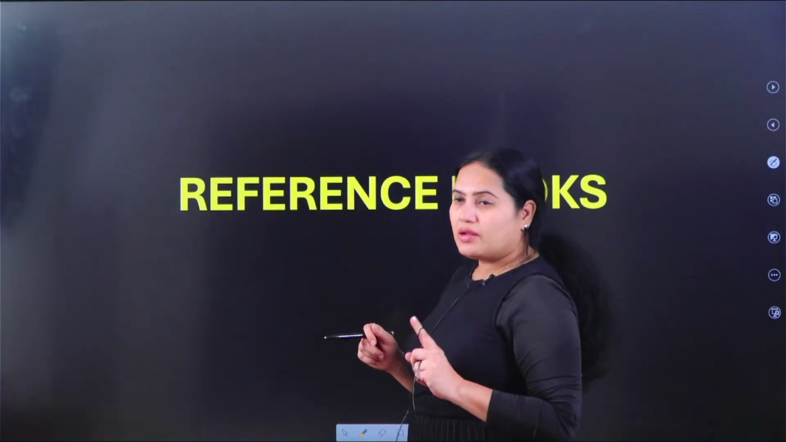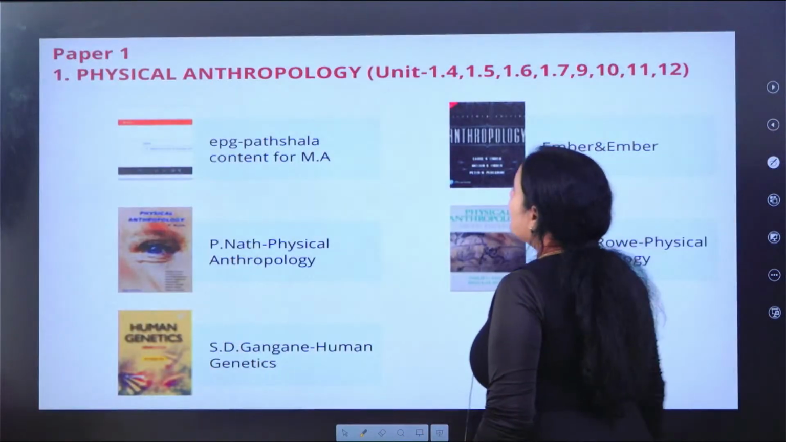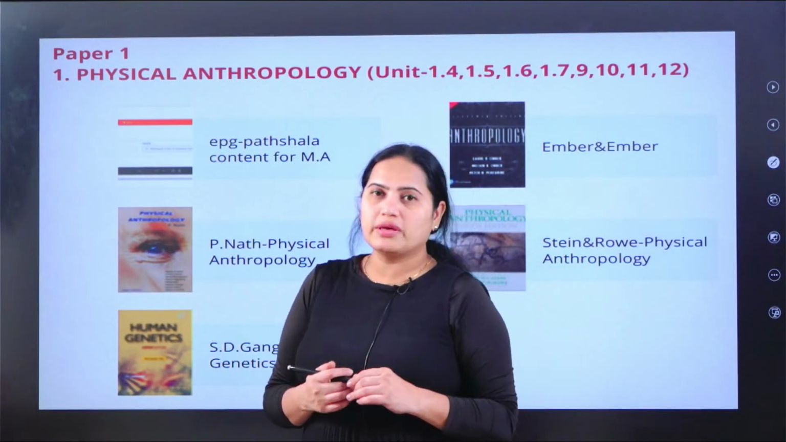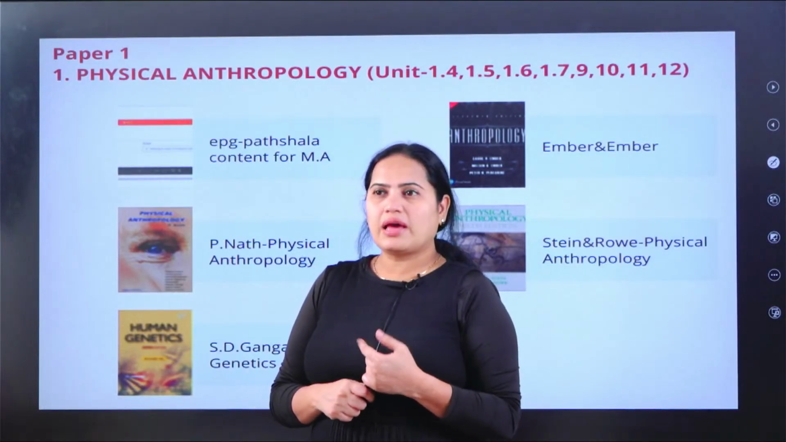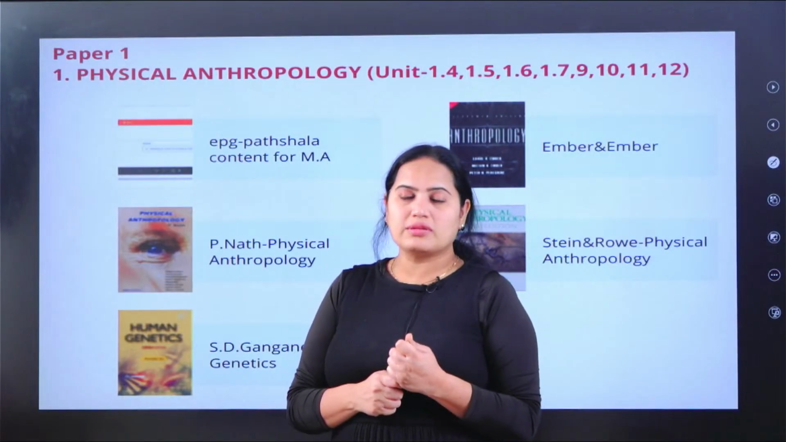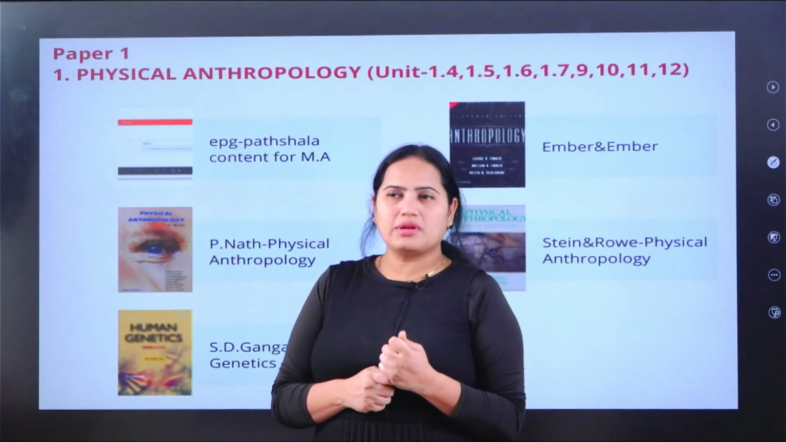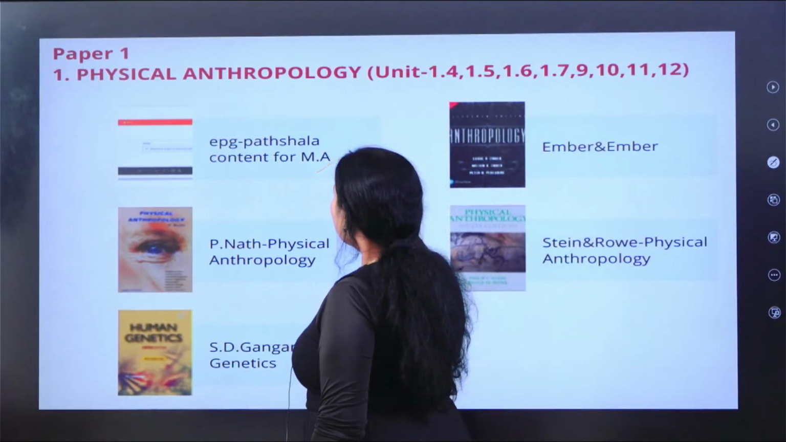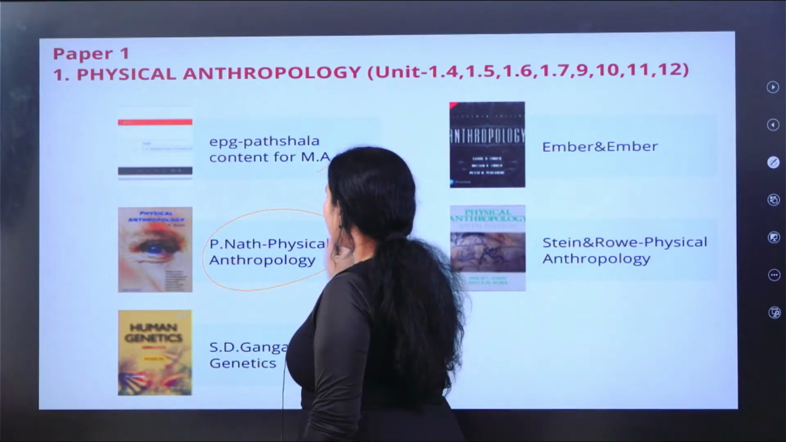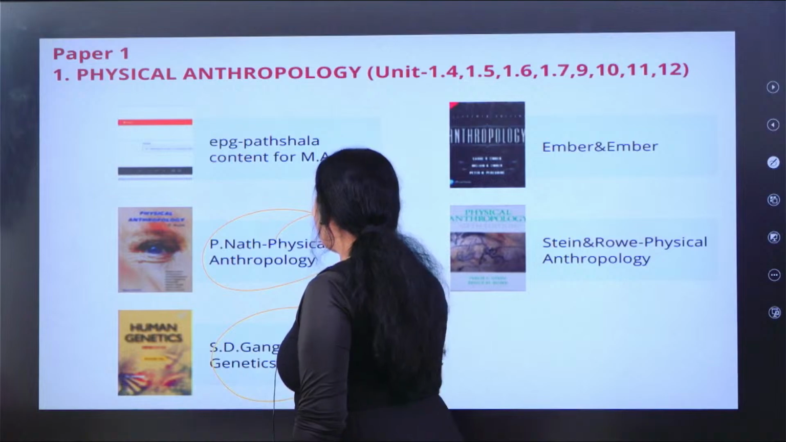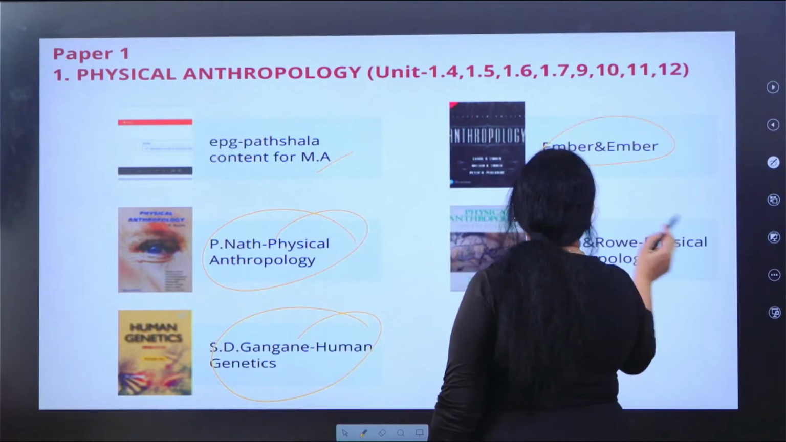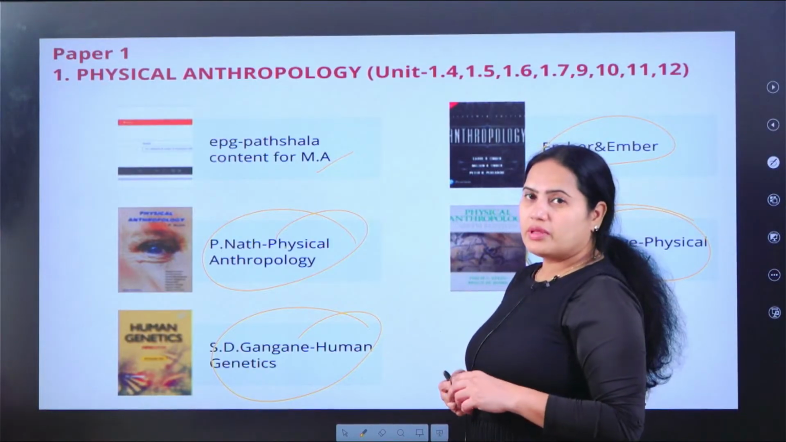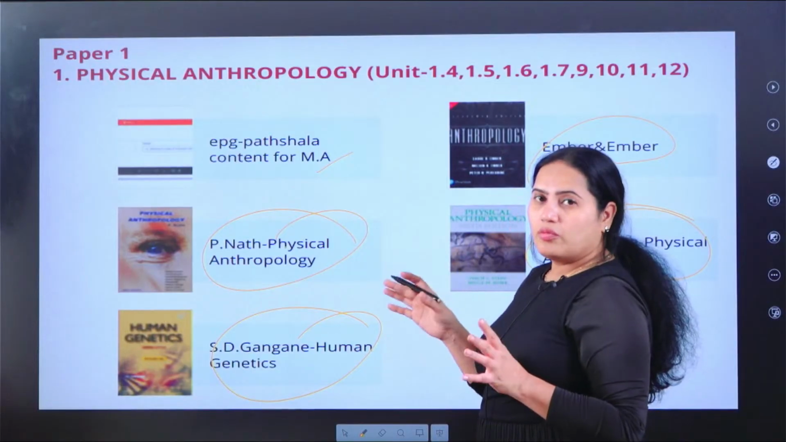Now let us understand the reference books for anthropology. I have mentioned physical anthropology in the first case, क्योंकि majority of the students fear this physical anthropology. ऐसा डरने की कुछ भी चीज़ नहीं है, it is so simple. EPG Pathshala content for MA, please refer this book. Apart from that, P. Nath physical anthropology, S.T. Gangen human genetics, Ember and Ember, Stein and Rowe physical anthropology. So these are some important ones. Apart from that, you can refer IGNOU material also. These are some common book materials which are available.